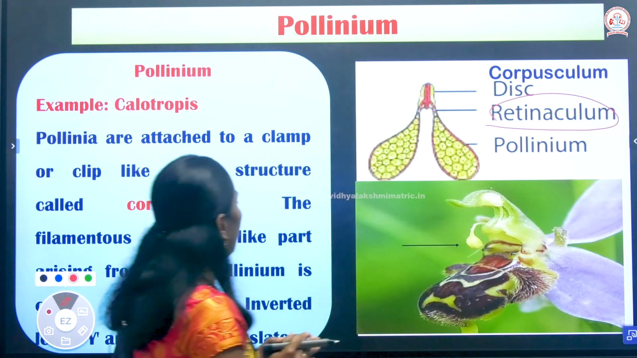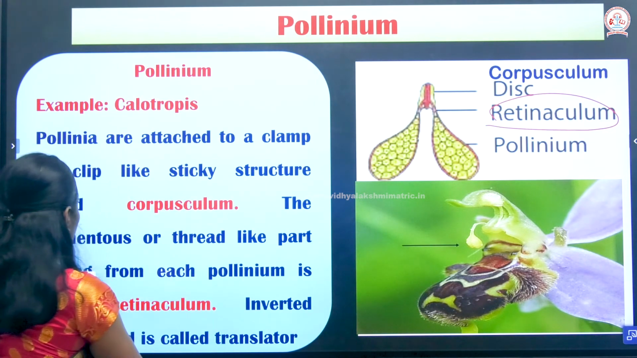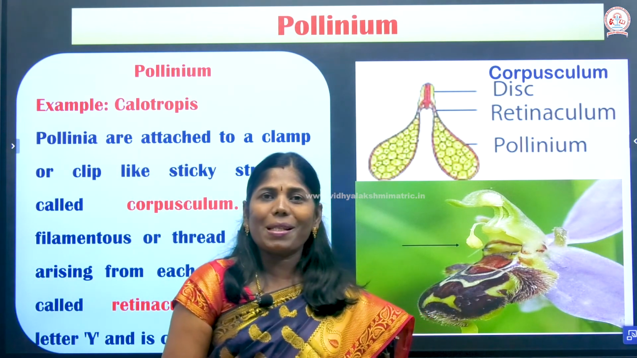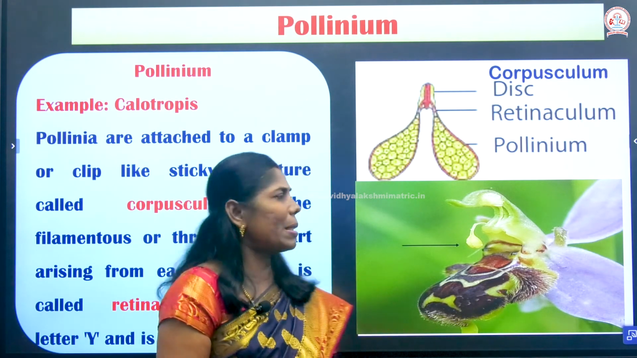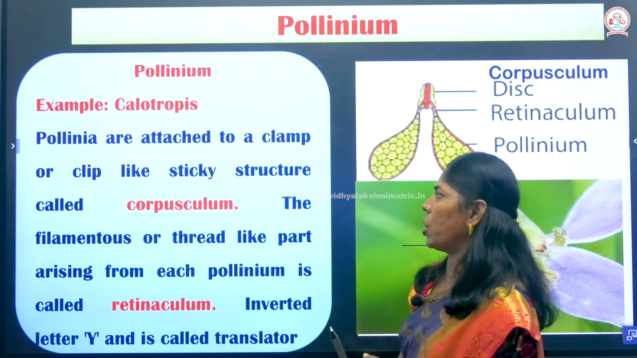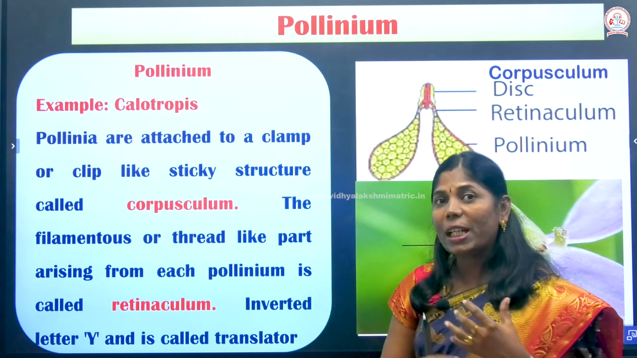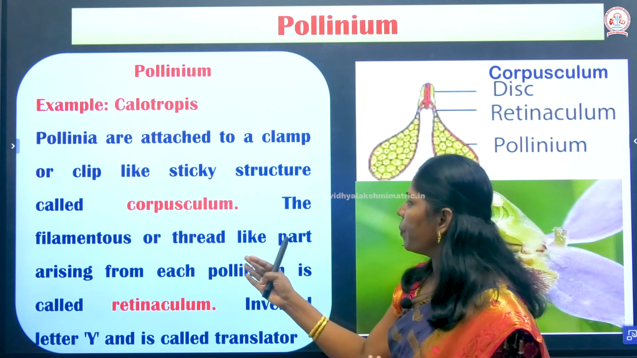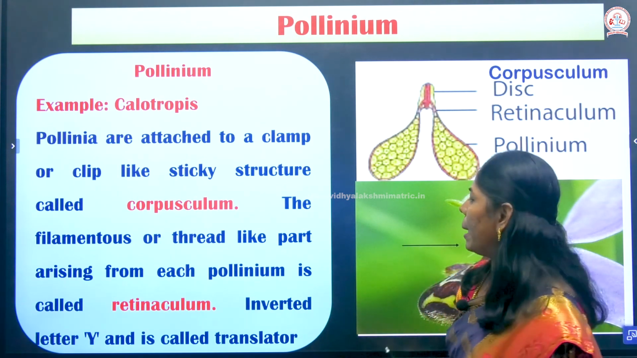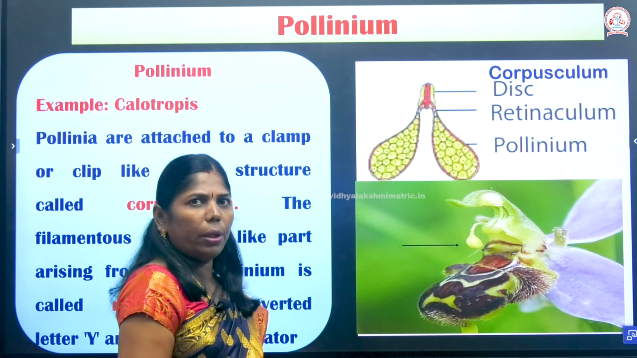The pollinium is a very important 3-mark question in 12th standard. Please note this down. What is the retinaculum? What is the corpusculum? The corpusculum is the main branch. The pollinium is attached with the help of the retinaculum. The retinaculum is a small stalk-like or thread-like structure. The pollinia are attached to a clamp or clip-like structure, the corpusculum. The thread-like structure is the retinaculum. This structure looks like an inverted letter Y.